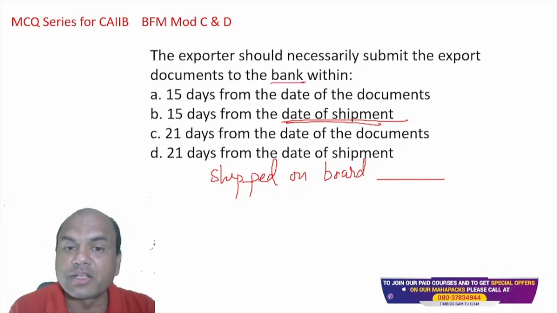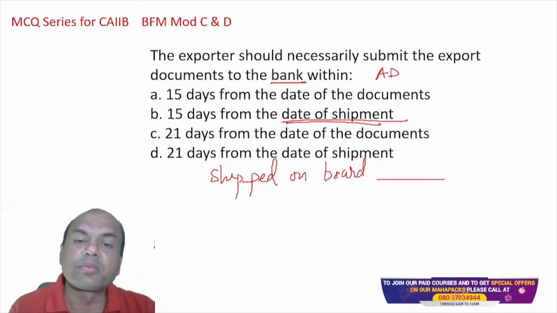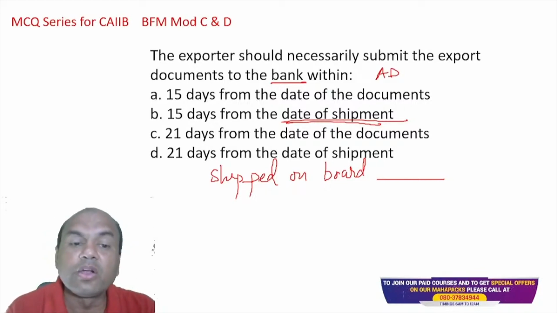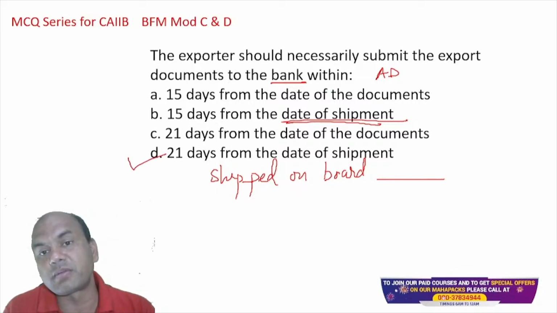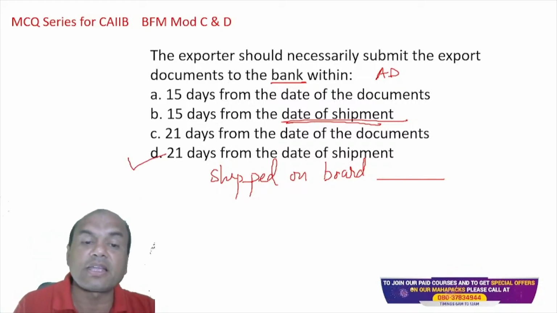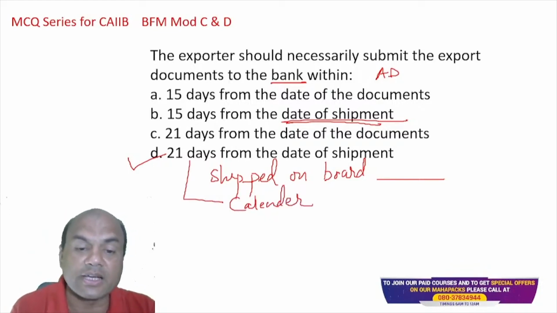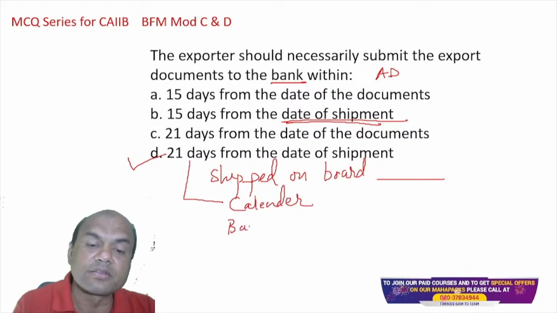The actual word is not bank; it is called the AD, authorized dealer. So the exporter has to submit the documents to the AD within 21 days from the date of shipment. Remember, 21, and these days are calendar days. There are 2 kinds of days in banking. One is calendar days, the second is banking days, whenever banks are open.